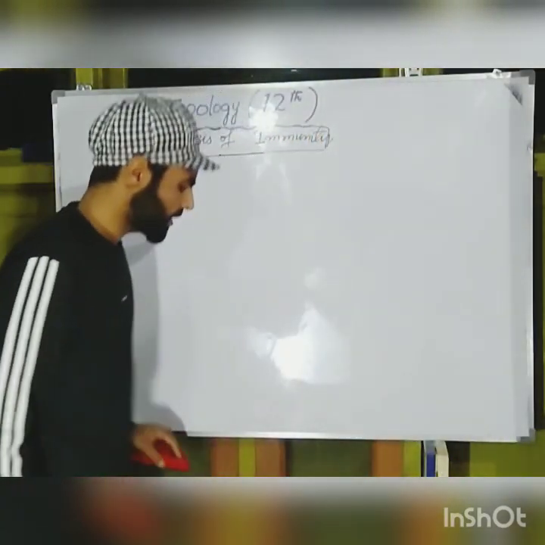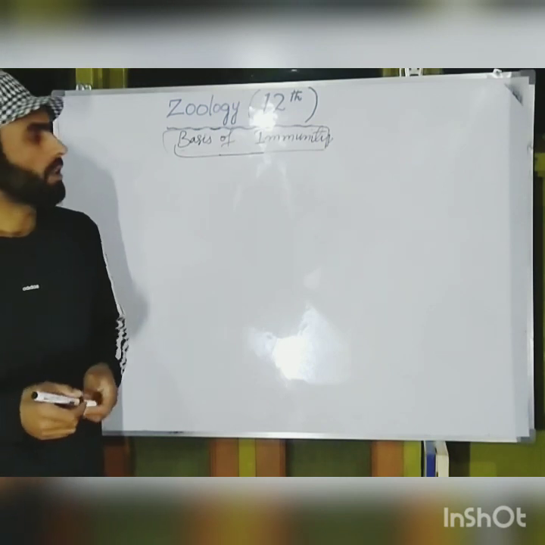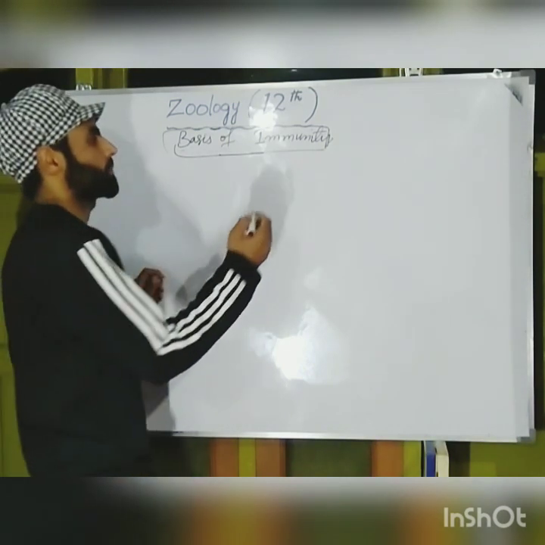Now let us understand this theory so that we can understand the actual cause of what we are discussing here.